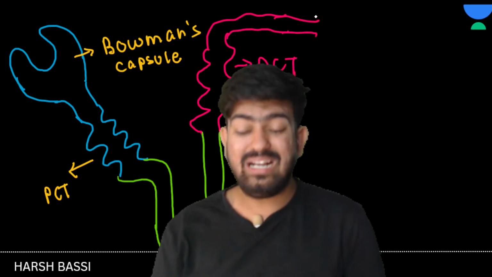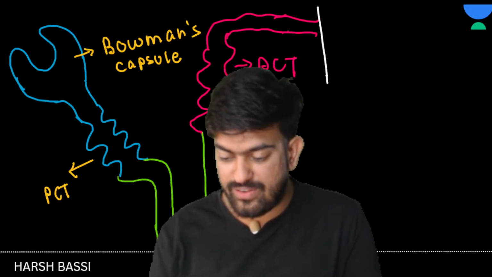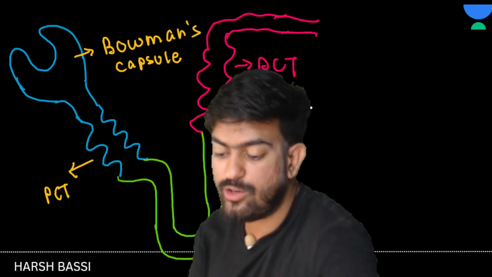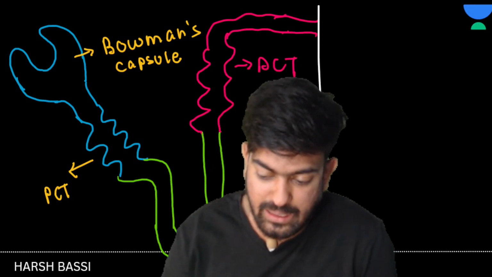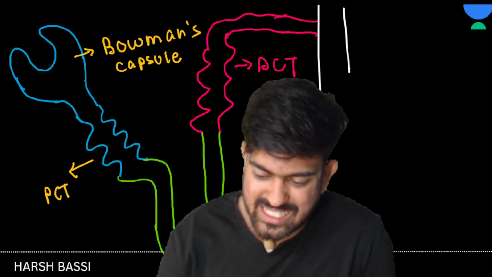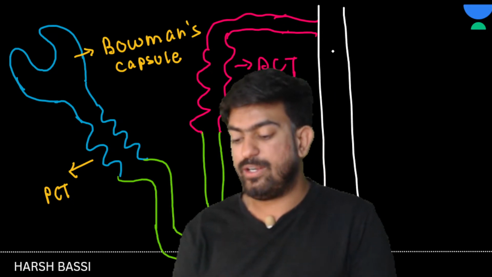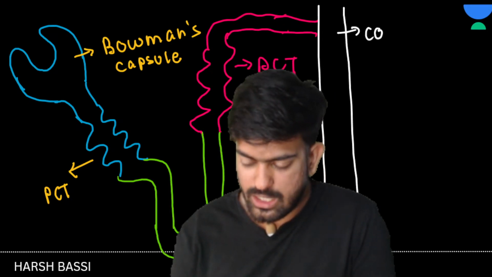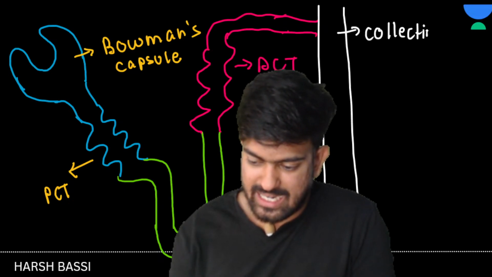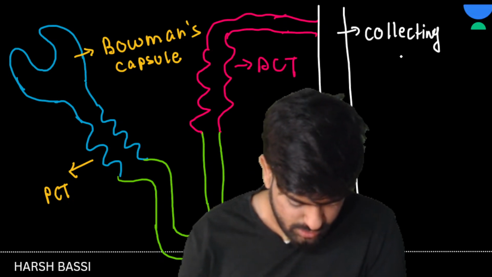Okay, that DCT, it opens where? It opens in the collecting duct. So lots and lots of nephrons are opening in the collecting duct, so we don't consider the collecting duct as a part of nephron. Okay, clear? So this is the collecting duct.